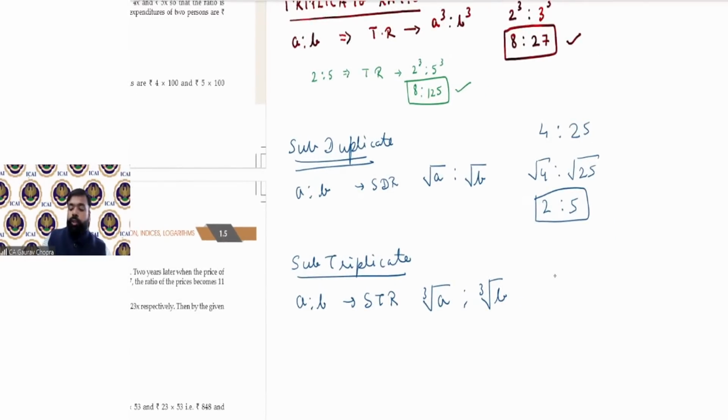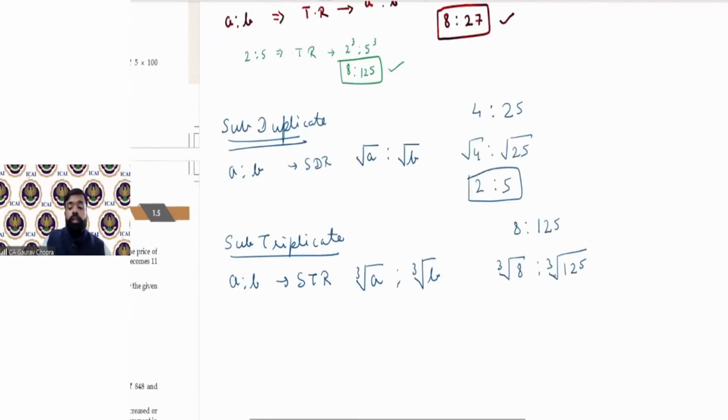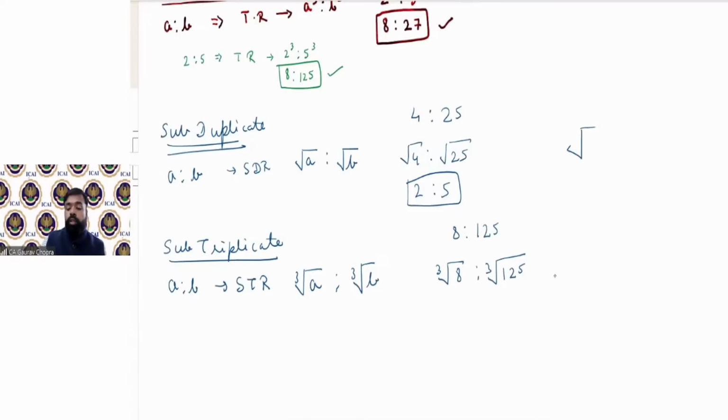So let us try. This time 8 ratio 125 is given. So what we have to do is find out the cube root of 8 and the cube root of 125.